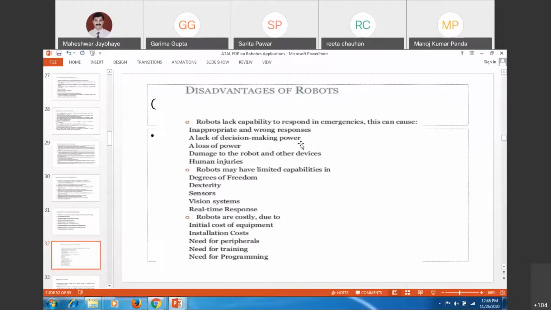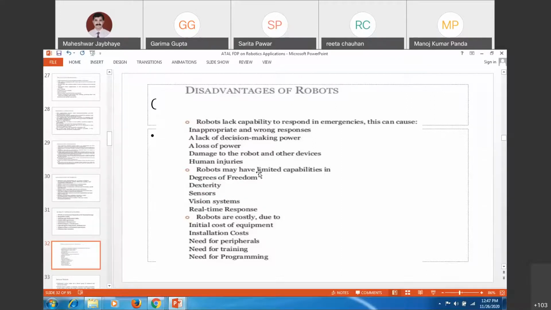Through different possibilities you are combining and programming it, but taking a decision on the basis of the instance of what is happening is very important, and that is where a robot may lag. And if there is a loss of power, if the source of power fails, your robot will no longer work. Any damage to the power system or actuator system will immediately stop the robot from performing the task. Damage to the robot and other devices, and human injuries, may happen with these particular things.